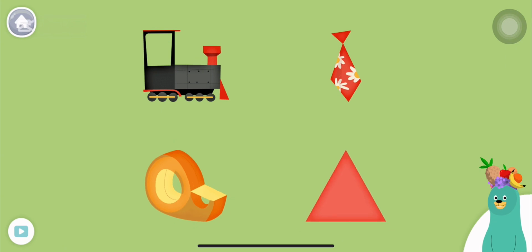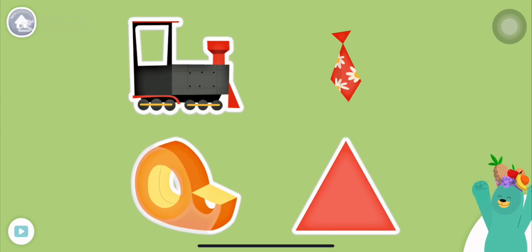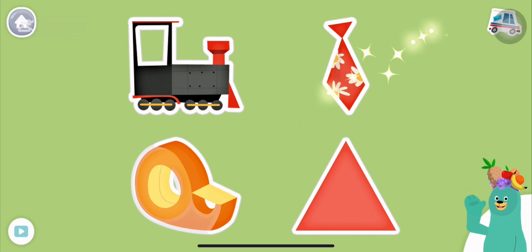All of these things start with the T sound. Tap them all and listen to the T sound at the beginning. Triangle, tape, train, tie. Keep it up.